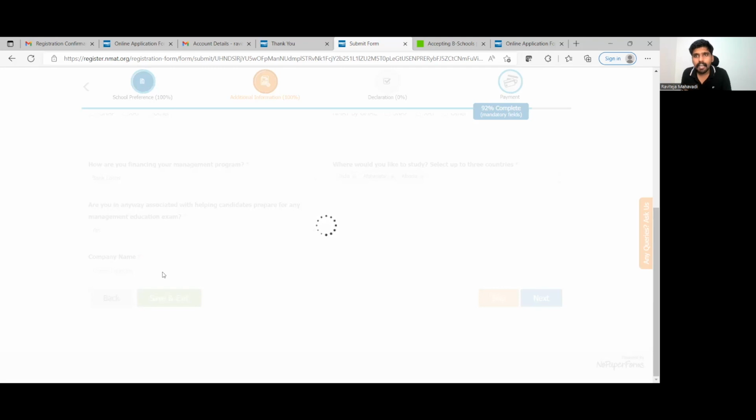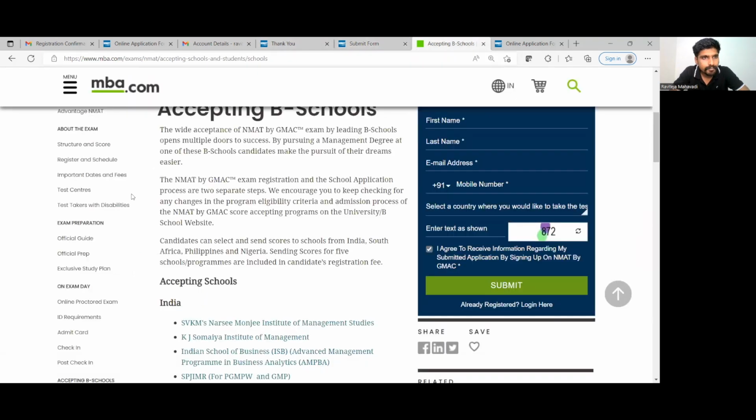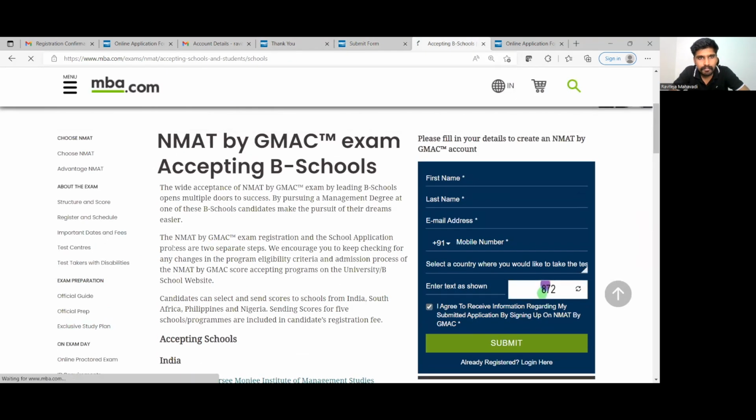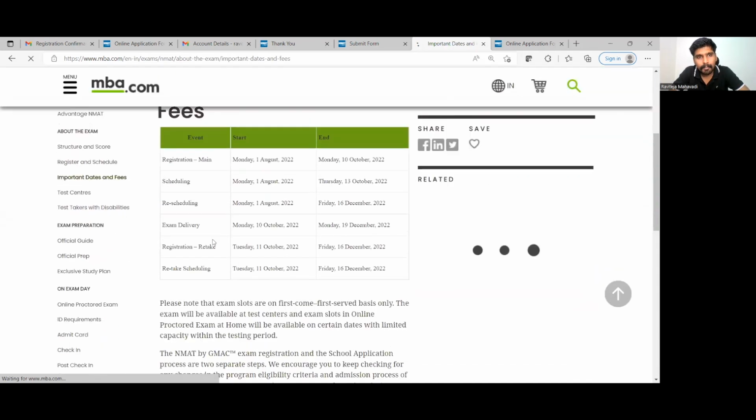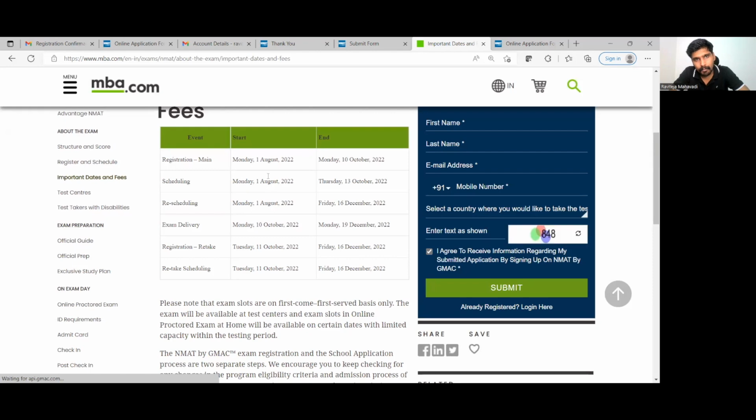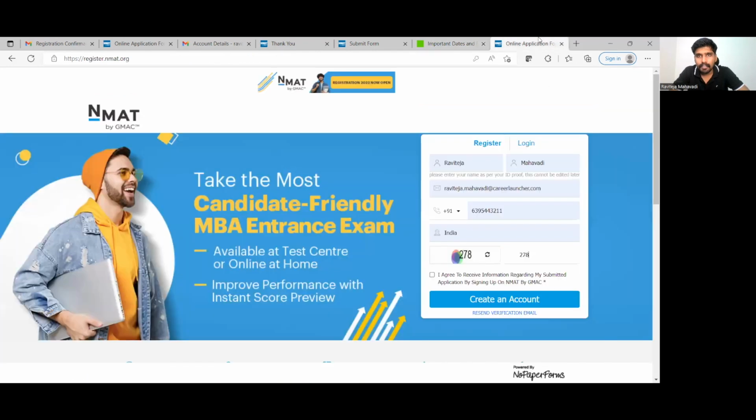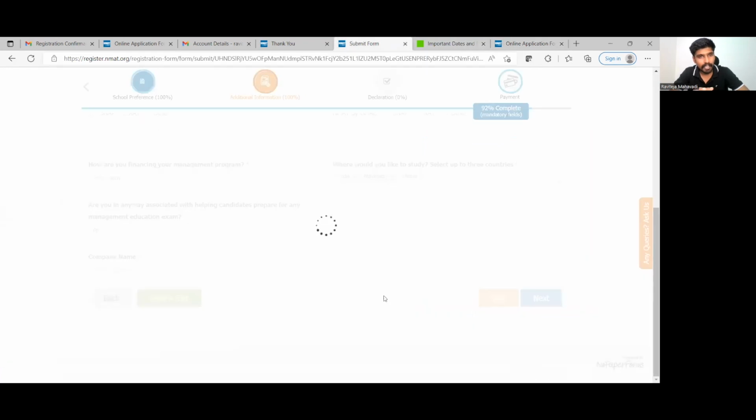After that, you will have to look at scheduling also. The scheduling dates are given over here. When is it that you can start scheduling your paper? You can start scheduling your paper from today itself. So you can wait also. It is not mandatory that you do it right now, but it is generally advised that you book your slot as soon as possible.